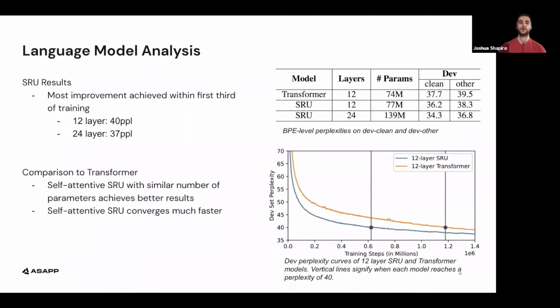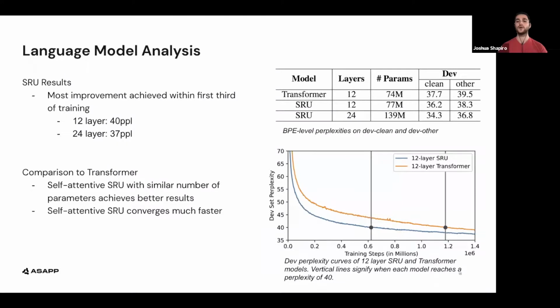The table in the top right shows the perplexities obtained on the dev sets for our 2 self-attentive SRU models and the comparable transformer model. With the 12 and 24 layer SRU language models, we achieved dev clean perplexities of 36.2 and 34.3 respectively. What's important to note, however, is that we see the most improvement in the first third of training, with a combined dev set perplexity of 40 for the 12-layer model and 37 for the 24-layer model.